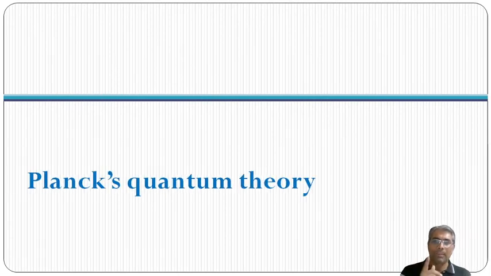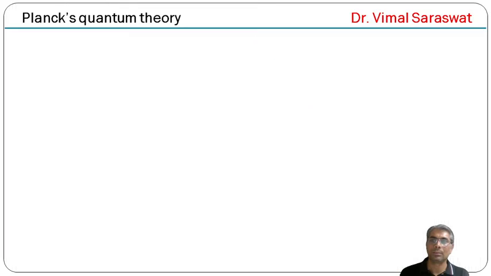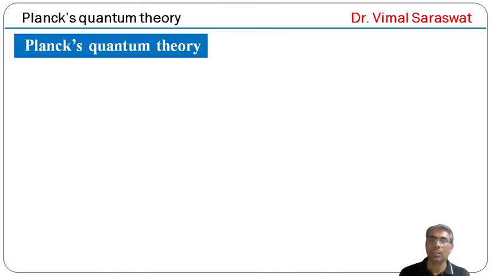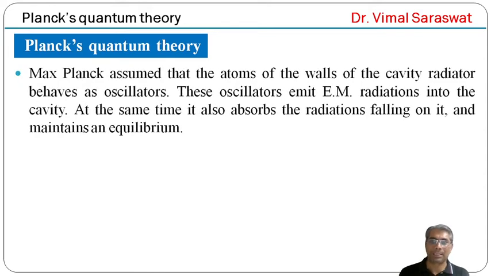Now, next one is Planck's quantum theory. Max Planck assumed that the atoms of the walls of the cavity radiator behave as oscillators. These oscillators emit electromagnetic radiations into the cavity. At the same time, they also absorb the radiations falling on them and maintain an equilibrium.